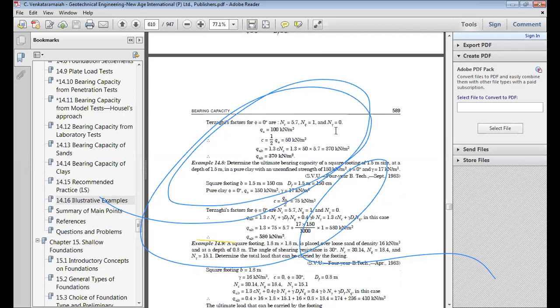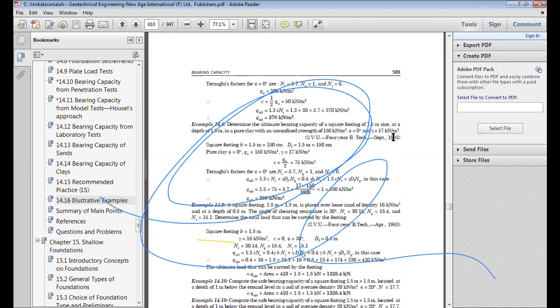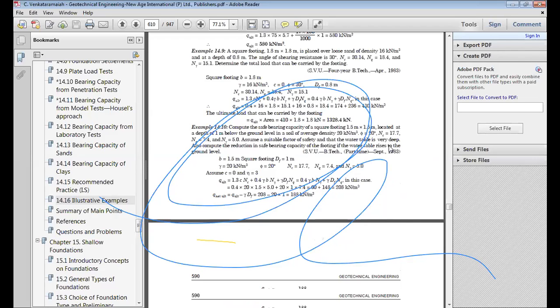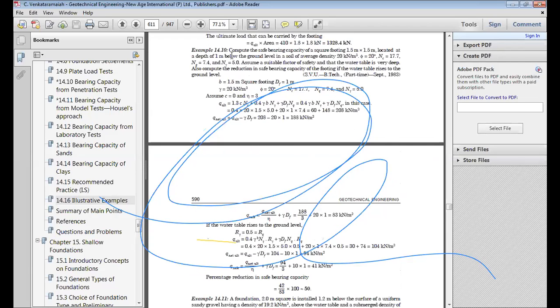Okay, let us see another. This is another variety of question. Compute the safe bearing capacity of a square footing 1.5 meter by 1.5 meter located at a depth of 1 meter below the ground level in soil of average density 20 kilonewton per meter cube.